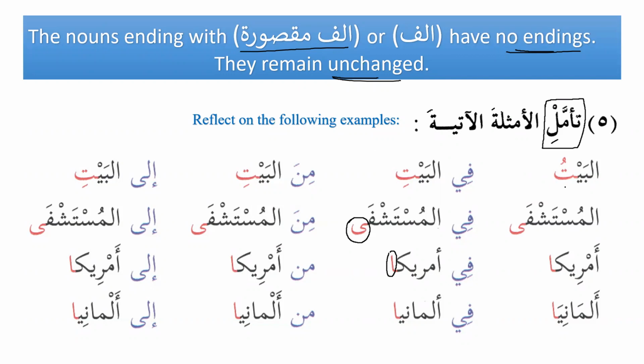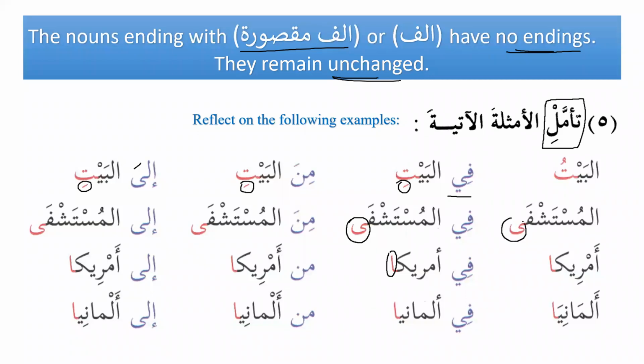Al-baytu, the house. And when we put a preposition before it, it becomes fil bayti, in the house. And similarly, when we have min before it, it becomes minal bayti, from the house. And when we have ila before it, it becomes ilal bayti, to the house. But when we have al mustashfa, now it ends with alif maqsura.